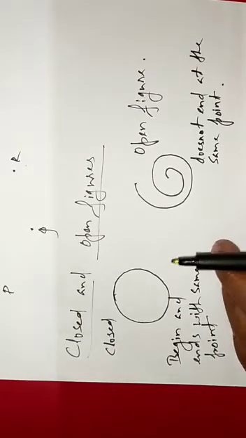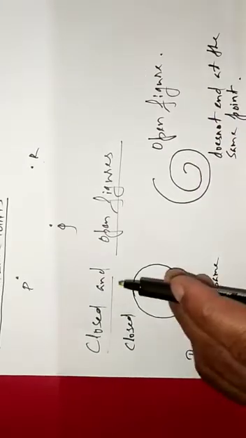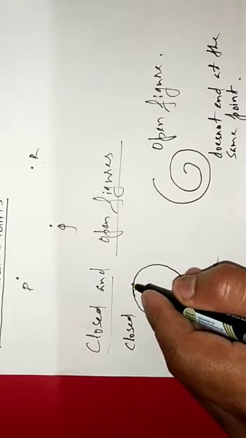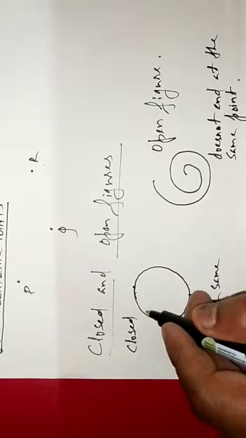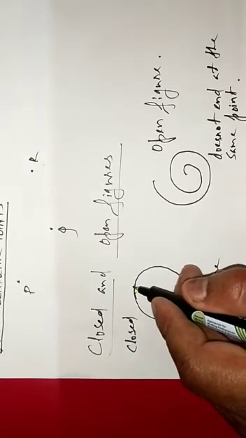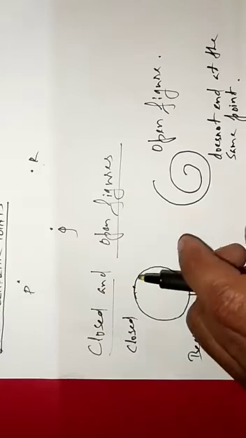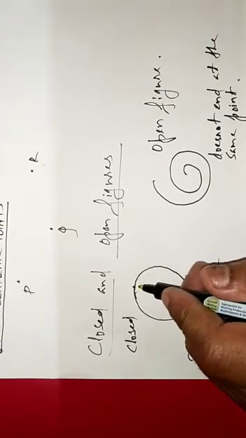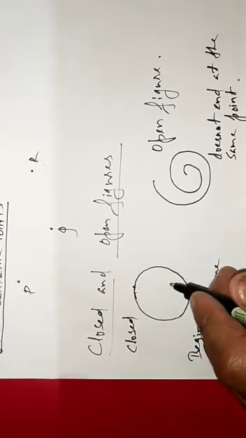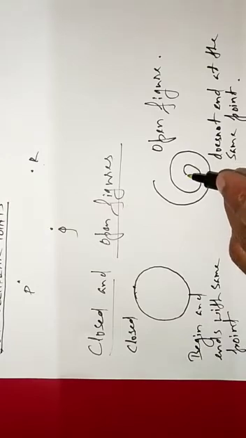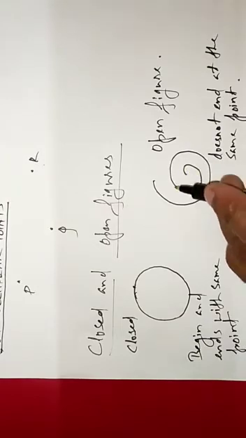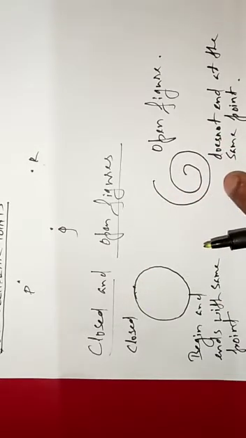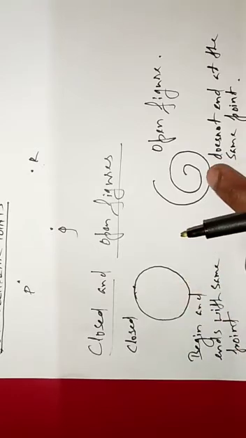Next we'll learn about the closed and the open figure. In this you can see this circle. It starts with one point and it ends in that same point. If you move along it, it finishes in the same point where it began. So this figure is a closed figure. But in this case, it starts at one point, and as it moves, it finishes in another point. So this is an open figure. This is a closed figure. This is an open figure.